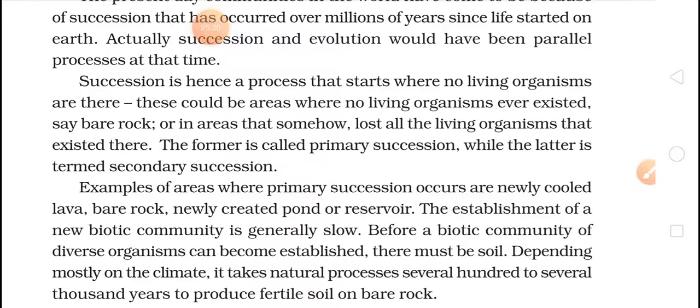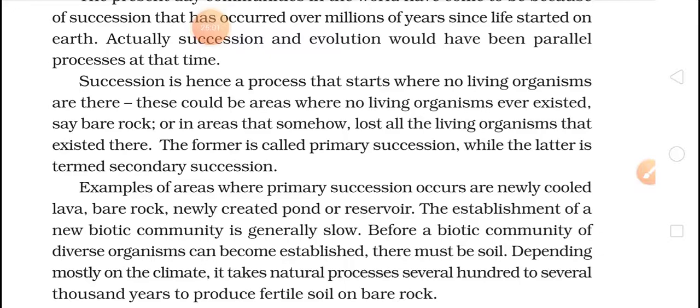So what is happening? Where there were no organisms, during succession we found that organisms appeared. That is basically called primary succession. And secondary succession is where living organisms were present but their number decreased, and continuous loss of the living organisms was found.